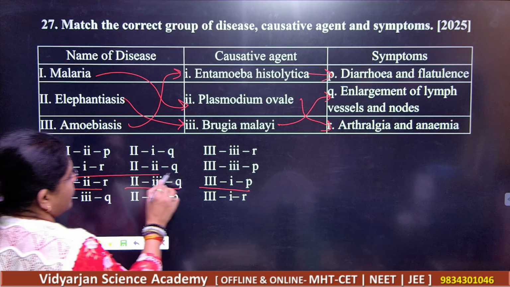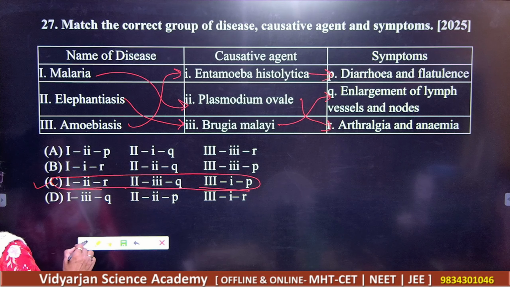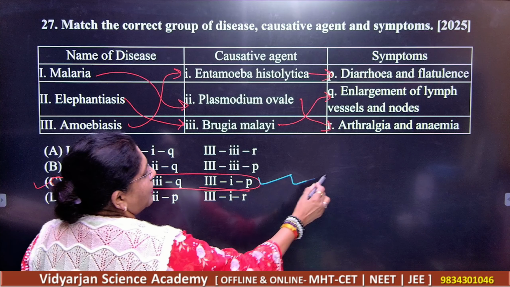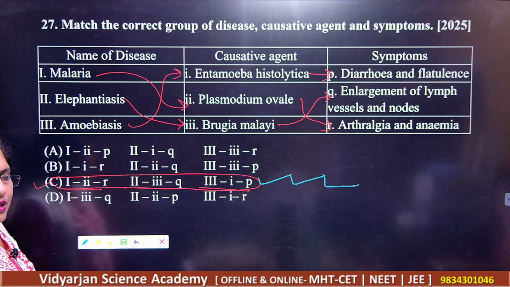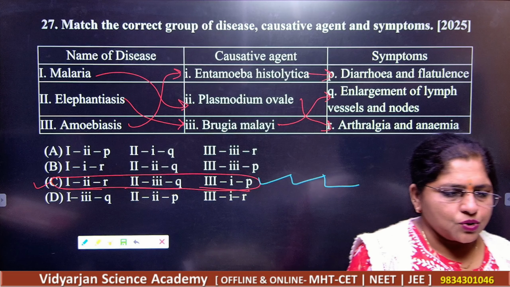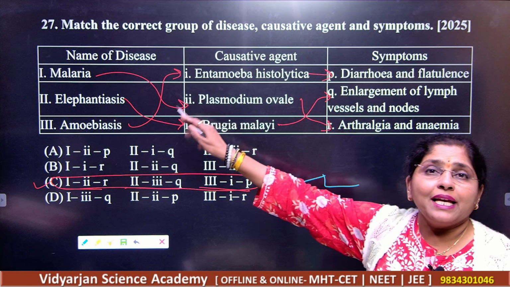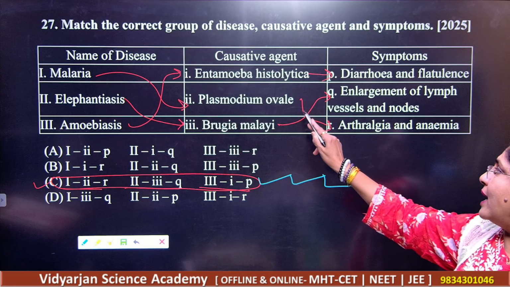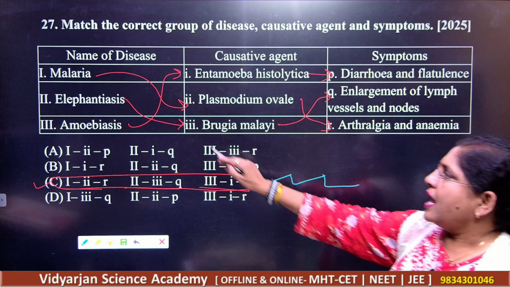C is the correct answer. Okay, here remember C will be the correct answer. Choose the correct alternative and note down all the things here. Again, I am repeating this because you should know what are the symptoms and what are the causative agents. Malaria, Plasmodium ovale. What are the symptoms here? Arthralgia and anemia.